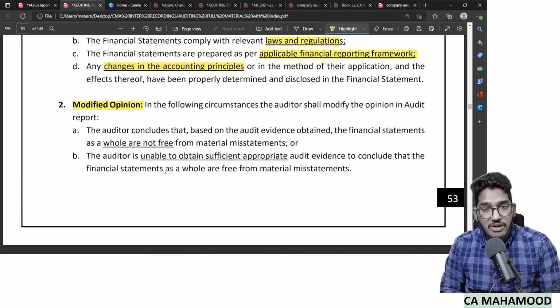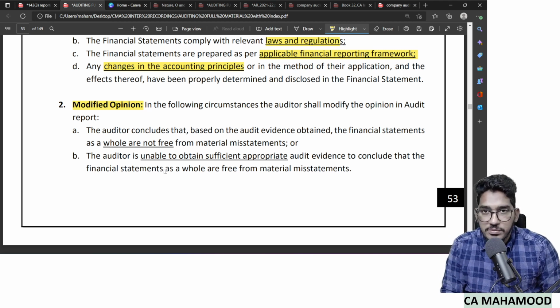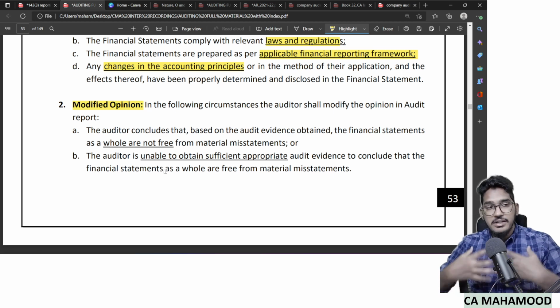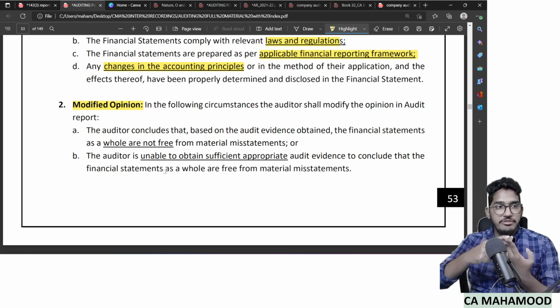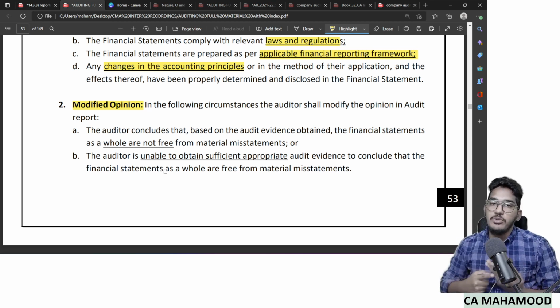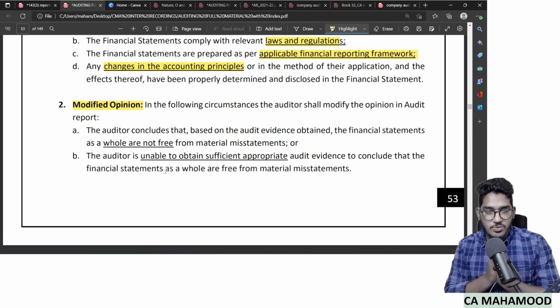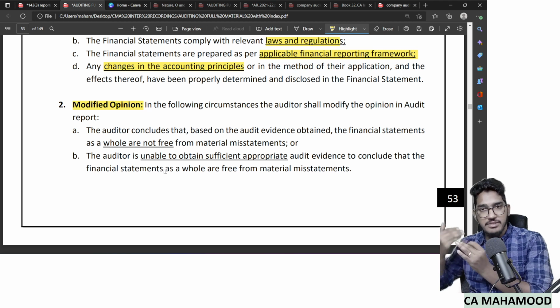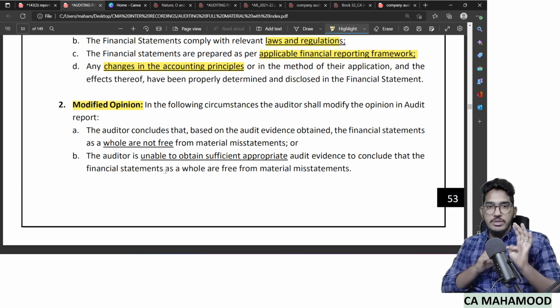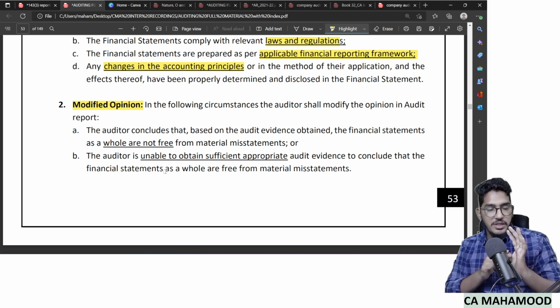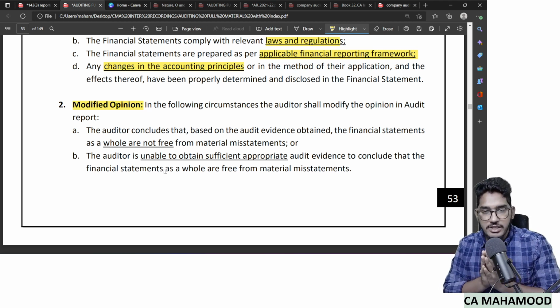We have seen. Now we should even define the term modified opinion in such a manner that it will take into its perspective qualified opinion also, adverse opinion also, disclaimer of opinion also. So modified opinion has three types: qualified, adverse, disclaimer. We define individual modified opinions, like the definition of qualified opinion, adverse opinion, and disclaimer, we have understood.